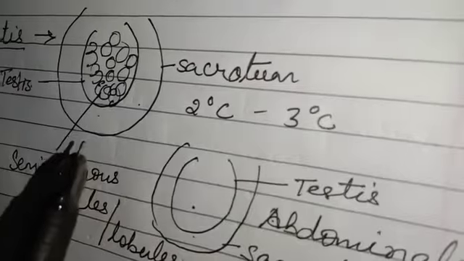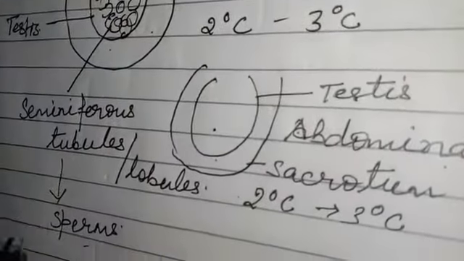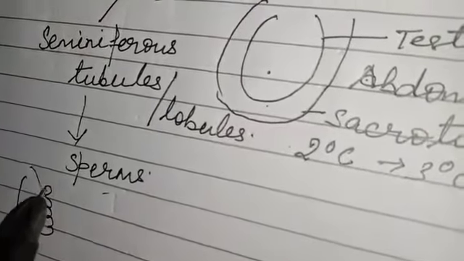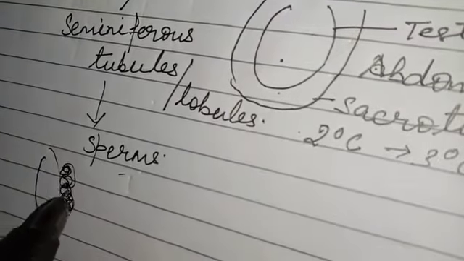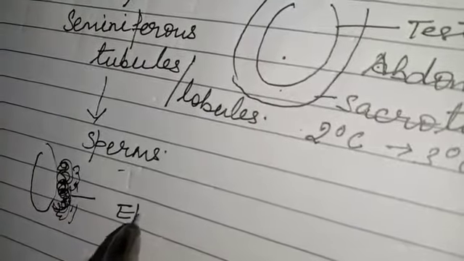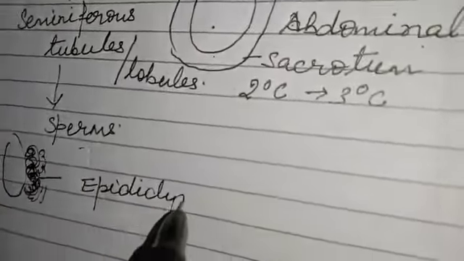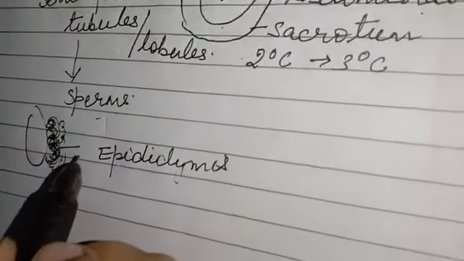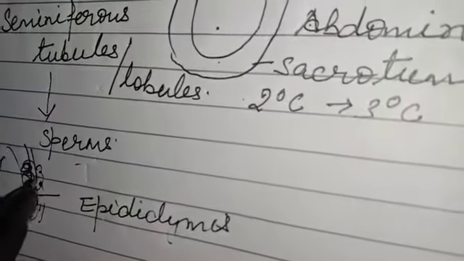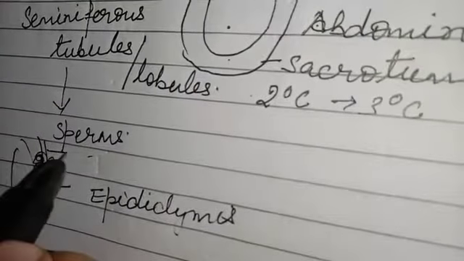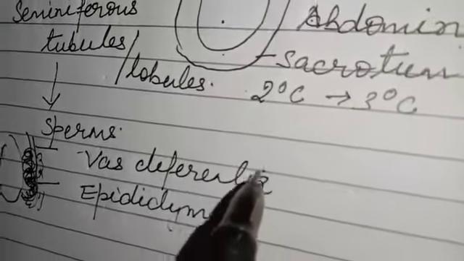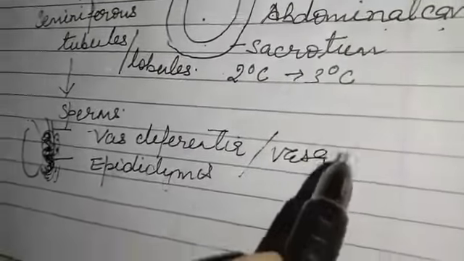Then, outside of the testis, a coiled structure is there, and that coiled structure is known as the epididymis. From the epididymis one tubule arises, and that tubule is known as the vas deferens, also known as vasa deferentia.